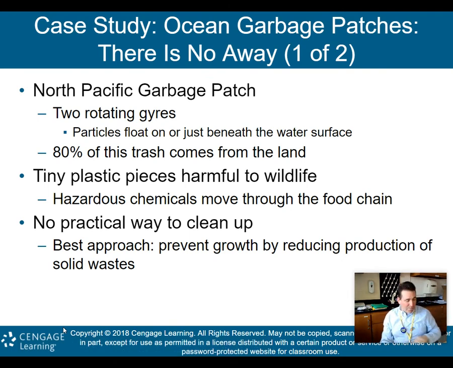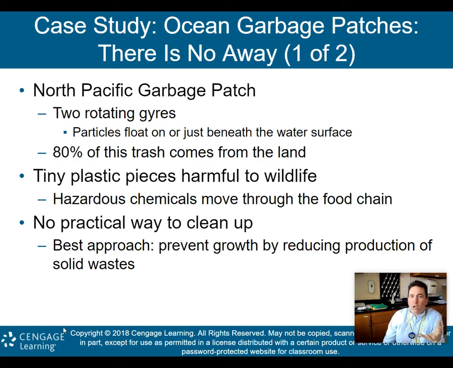All right, so I'm sure many of you have heard about this in the news. These ocean garbage patches, they're not going away. You may have seen these pictures of these big patches of debris that are basically floating in parts of the oceans. So the North Pacific garbage patch, two rotating gyres of basically garbage. Particles float on or just beneath the water surface, and 80% of the trash in these garbage patches comes from land. So most of it is not coming from boats or things at sea, it's coming from land.